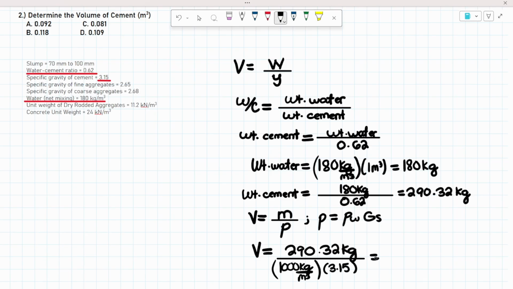Solving, the answer is 0.0922 cubic meters. This is our answer, letter A.